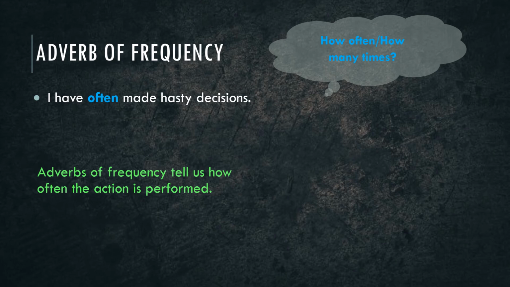Look at the next example. He rarely visits us these days. The adverb rarely shows us that the action of visiting is not taking place very often. In this example, rarely is an adverb of frequency. Remember children, the adverb of frequency tells us how many times or how often the action is performed. It usually answers the question how often or how many times.